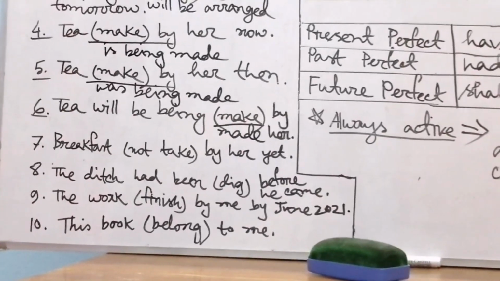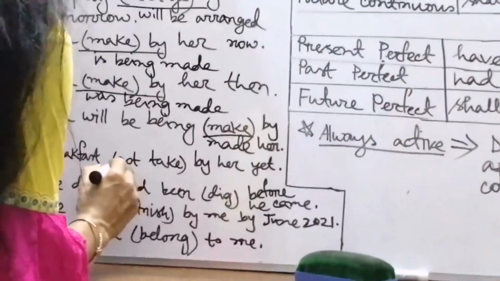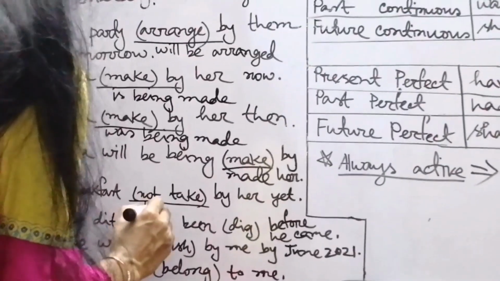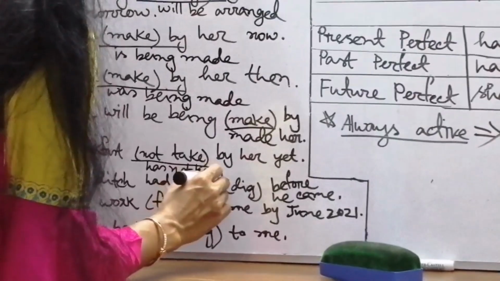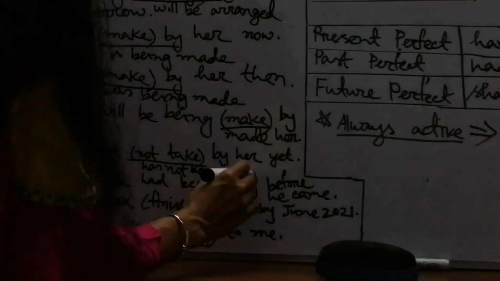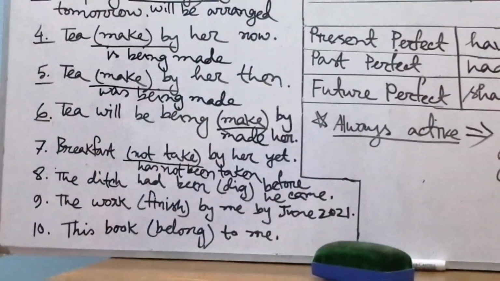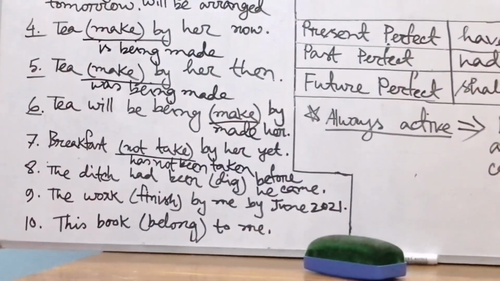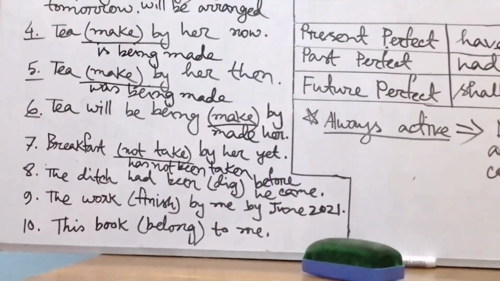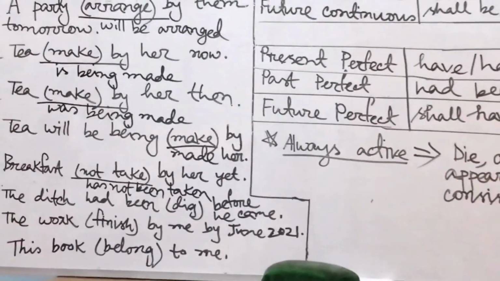Okay, write down the correct answer, please. And students, correct answer of sentence number 7: Breakfast has not been taken by her yet.